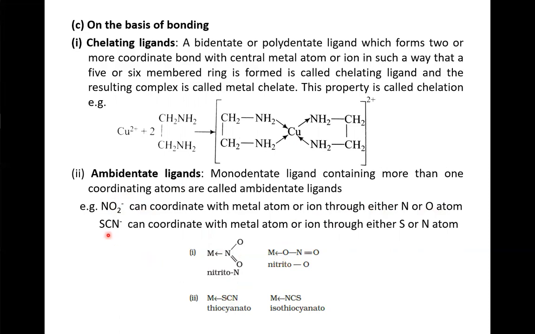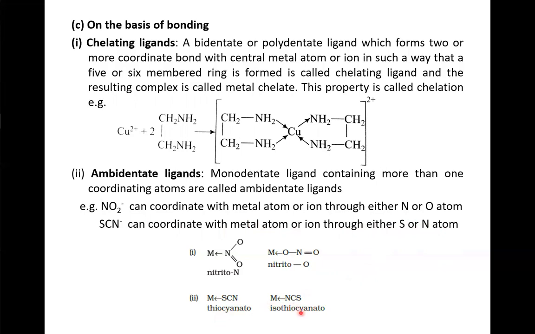Similarly, in this case, that is SCN minus, it can coordinate with metal atom or ion through either S, sulfur, or nitrogen atom. If it is through sulfur, then it is thiocyanito.